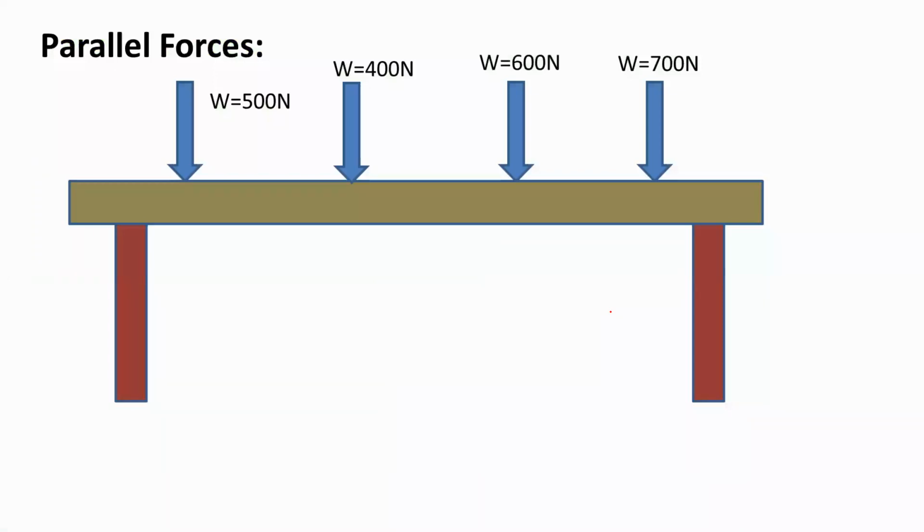By the name, it is clear what the meaning of parallel force system is. If the lines of action of all the forces are parallel to each other, then we can call the system a parallel force system. So here different forces 500, 400, 600 and 700 are exactly parallel to each other.